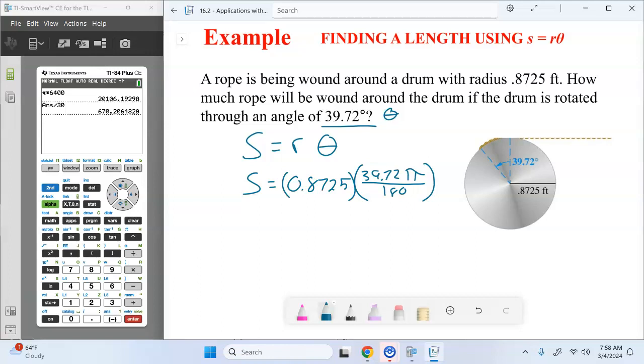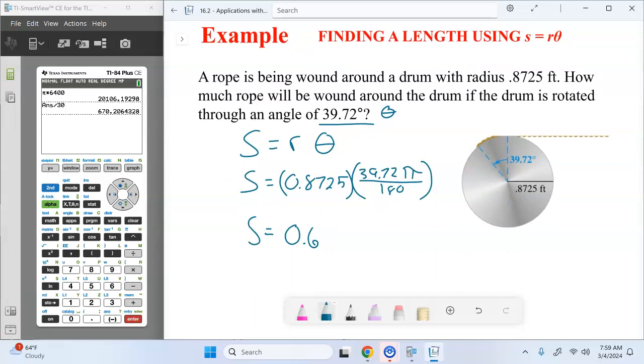How much of the rope do we get? 0.60. If we want to do 2 digits, it would be 0.60.